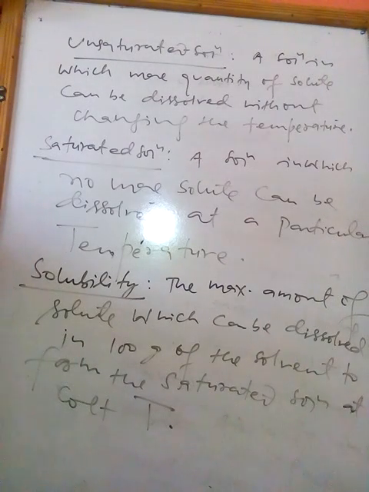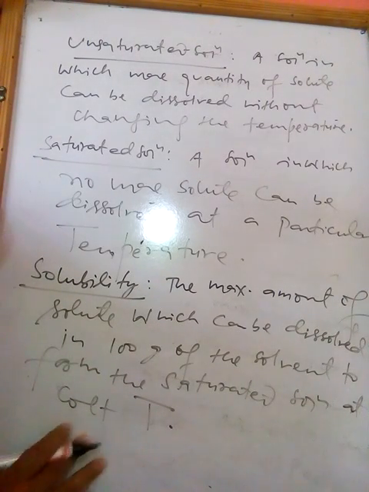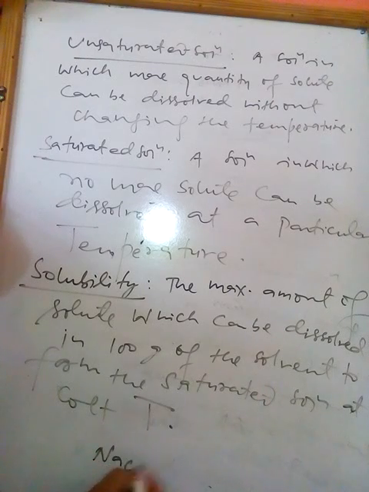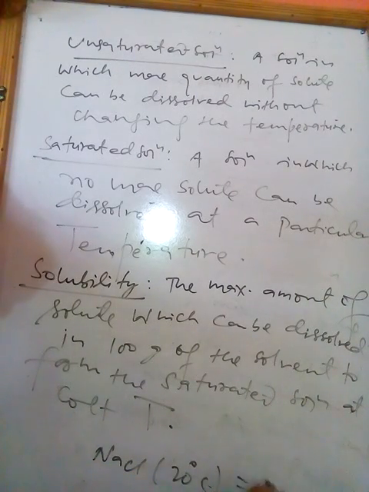Solubility of sodium chloride in water at 20 degrees Celsius is 36 gram. This shows that at the maximum 36 gram of sodium chloride can be dissolved in 100 gram of water at 20 degrees Celsius.